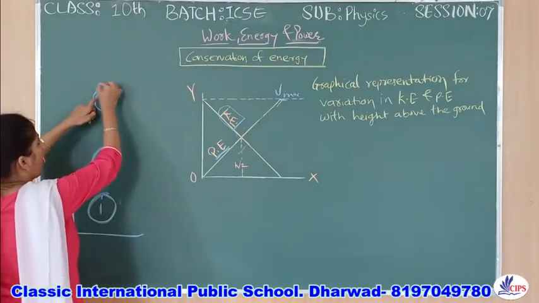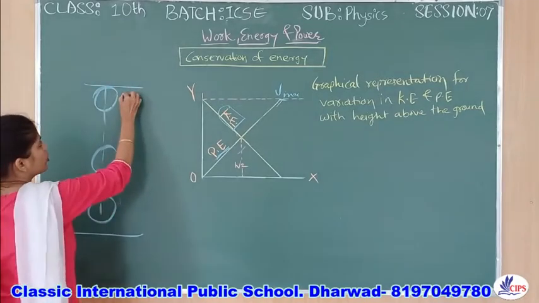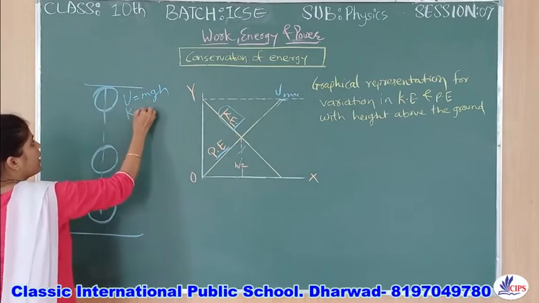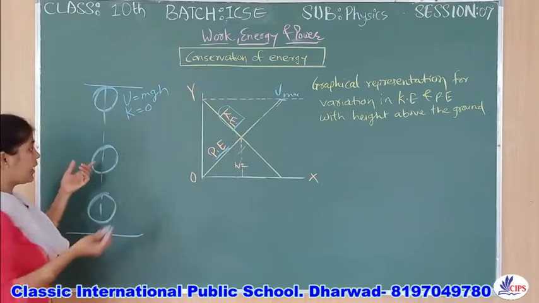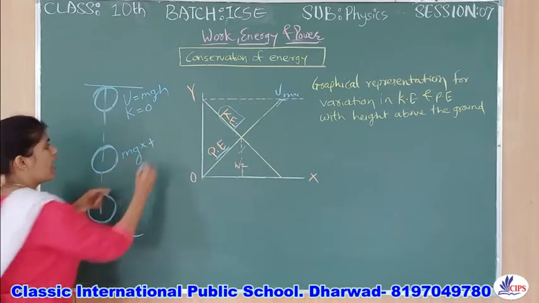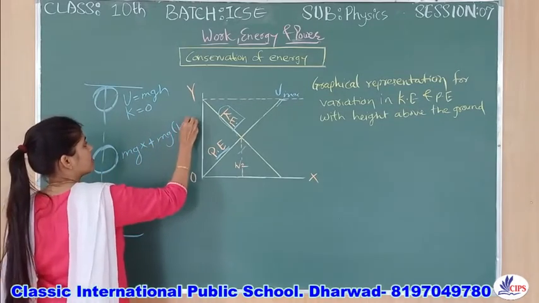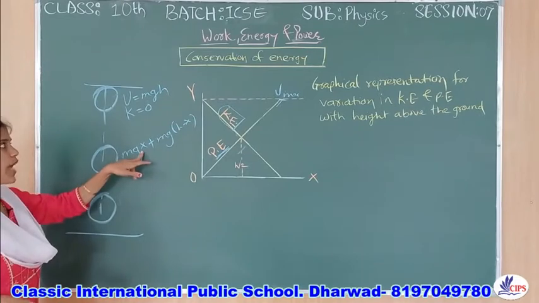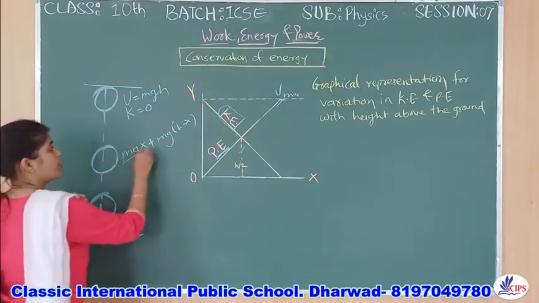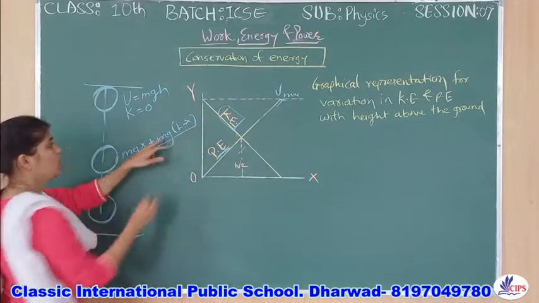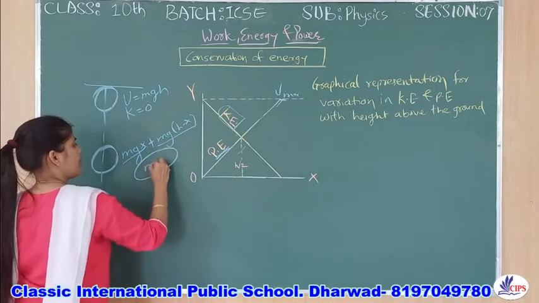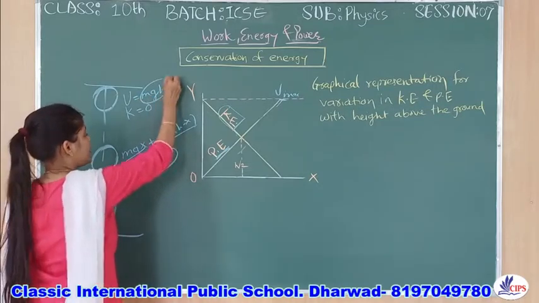At the maximum height, it showed maximum potential energy, and the kinetic energy was 0. In between, it was mgx plus mg(h minus x). This was potential energy mgx, and this was kinetic energy, but altogether we were getting the answer mgh only.